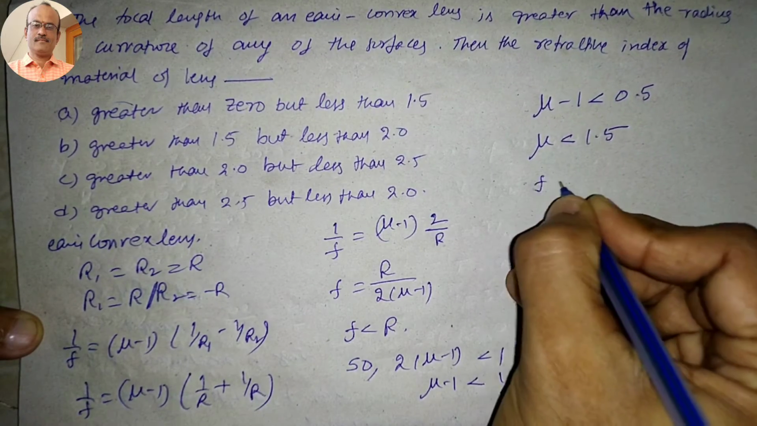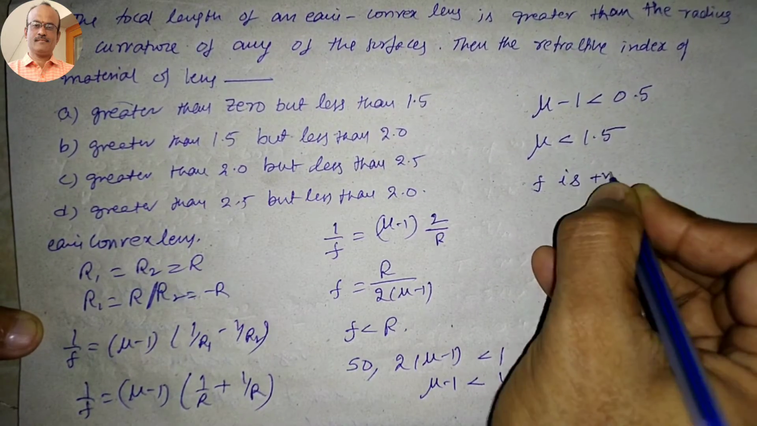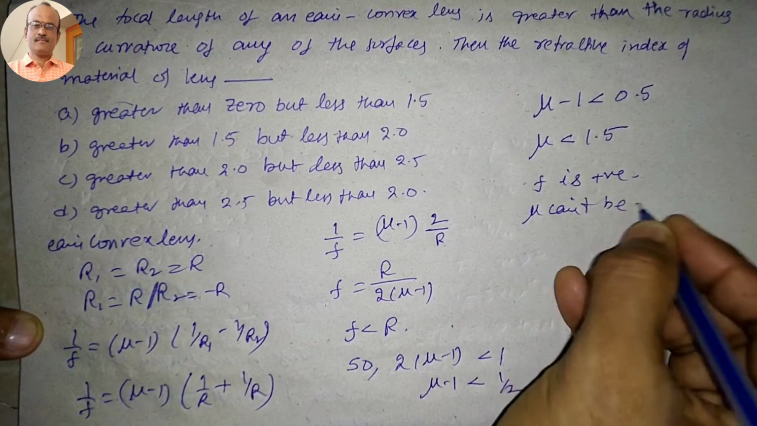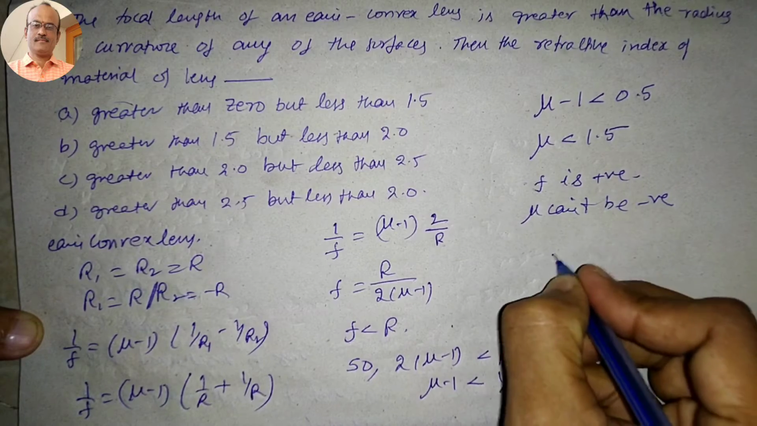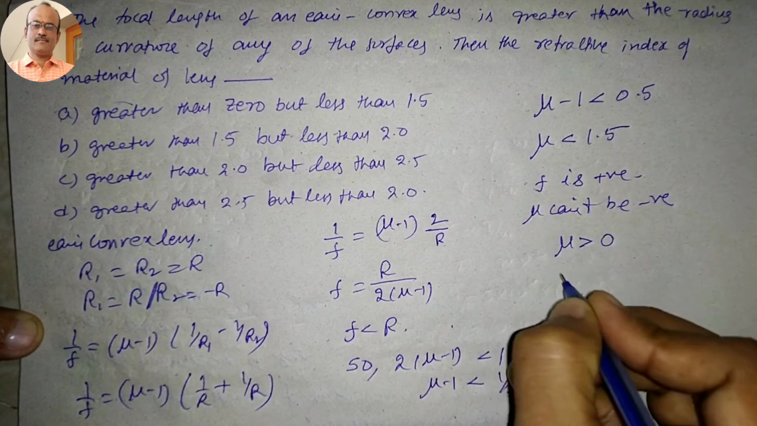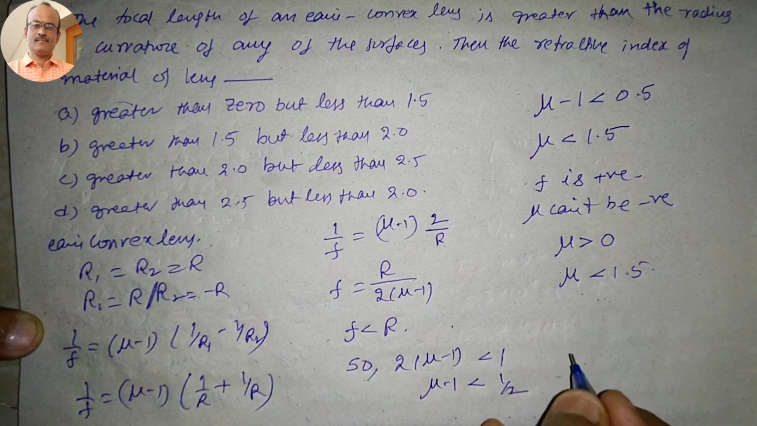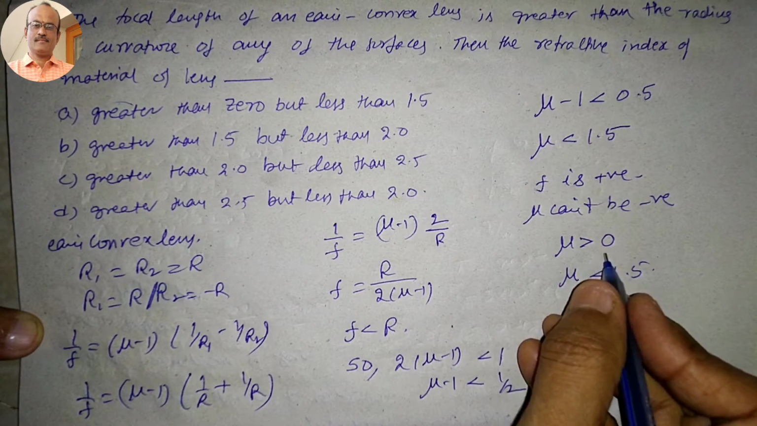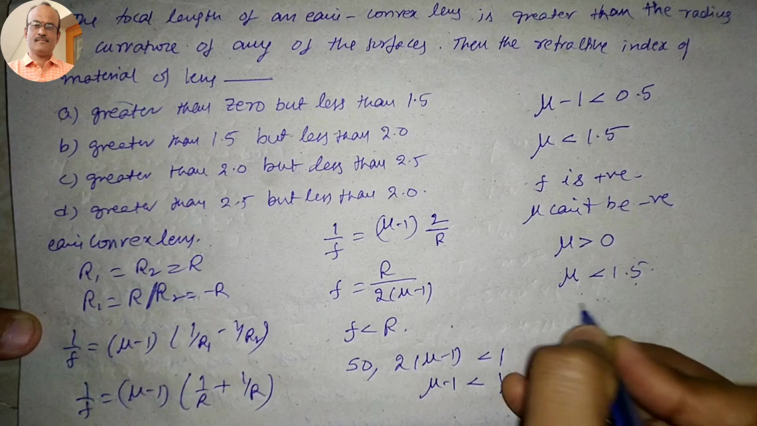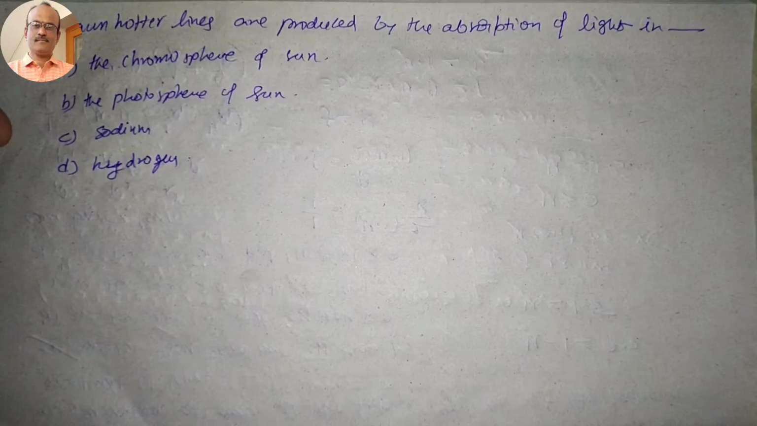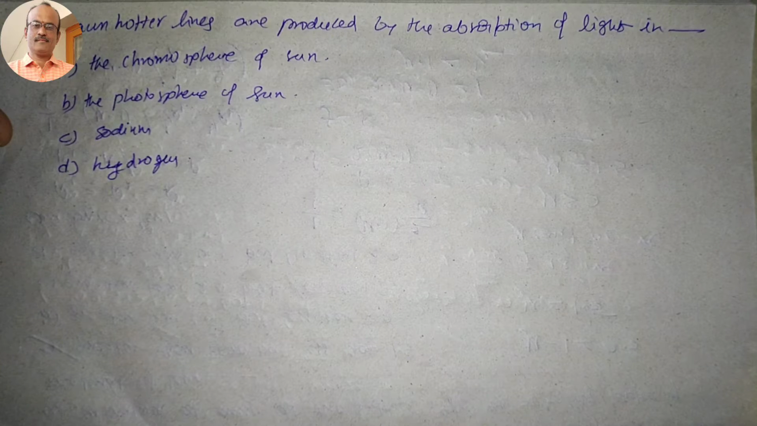So one thing to remember, if F is positive, mu can't be negative. That means mu is greater than 0 and mu is less than 1.5. Which option is correct here? Option A is correct.